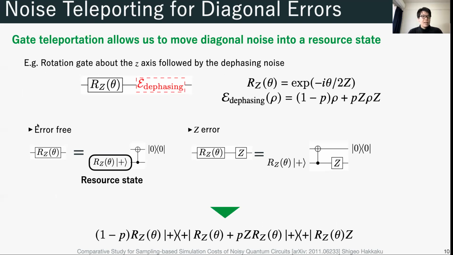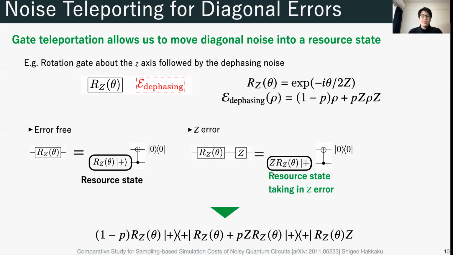When the circuit is error-free, the resource state is RZ(θ)|+⟩. When the error occurs, the teleported circuit is like this. We can move this Z error backwards because it commutes with here. So the resource state is Z RZ(θ)|+⟩. Therefore, the resource state of the rotation gate followed by the dephasing noise is given by this state. In this case, it is straightforward to take the noise effect into account by virtue of the dephasing noise.